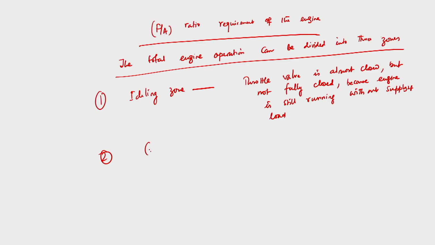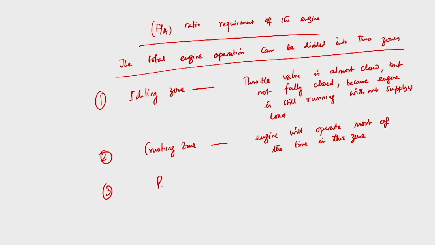Then is the cruising zone. This is a very important zone. The engine will operate most of the time in the cruising zone.